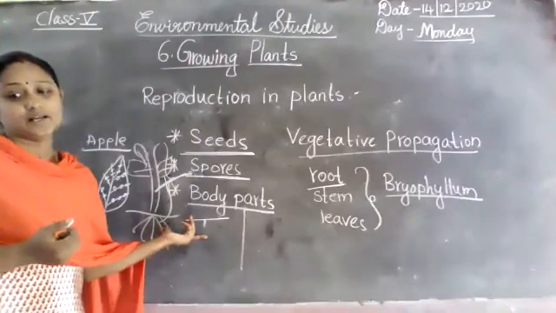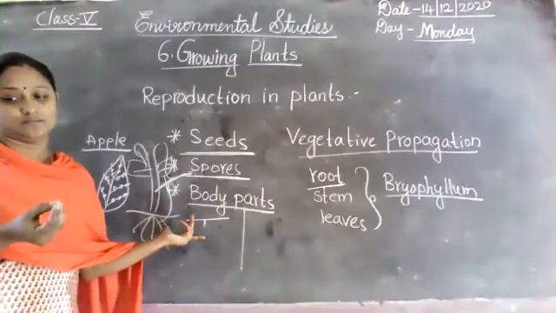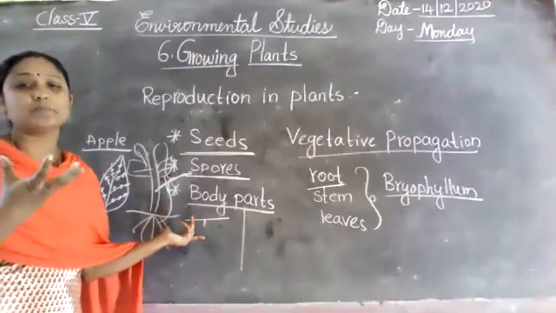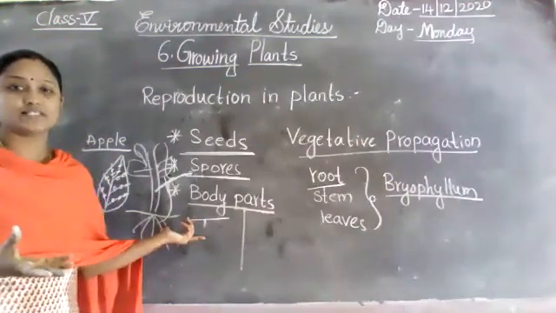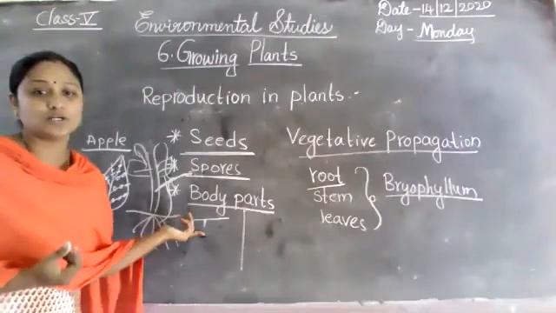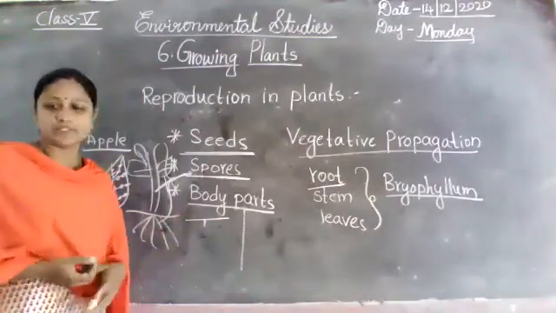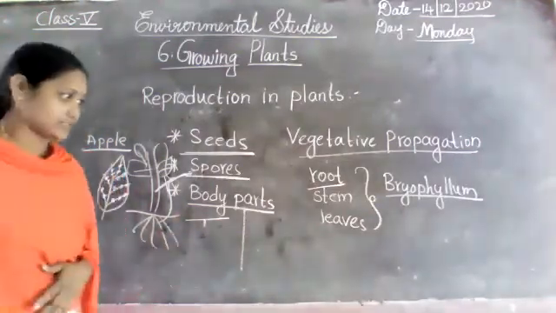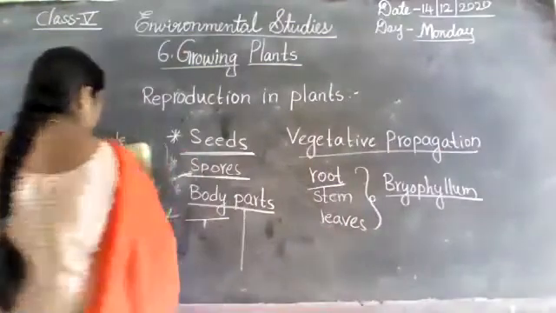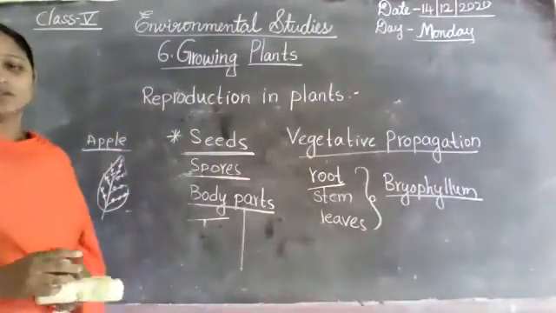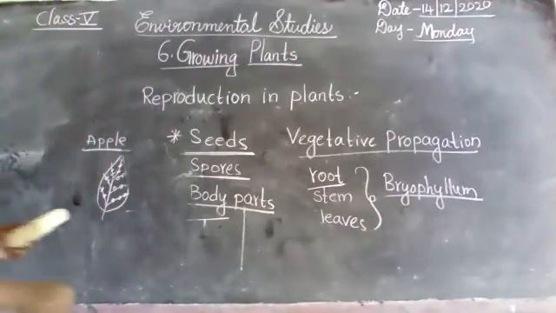Did you understand? Next, some plants such as garlic or onion can grow new plants from their bulbs. For example, sweet potato is a root. I drew a simple example here for the purpose.